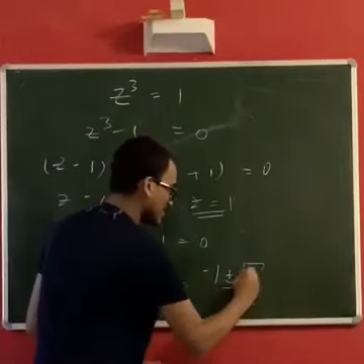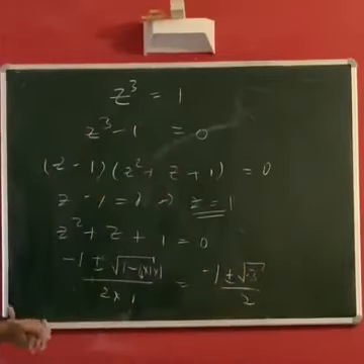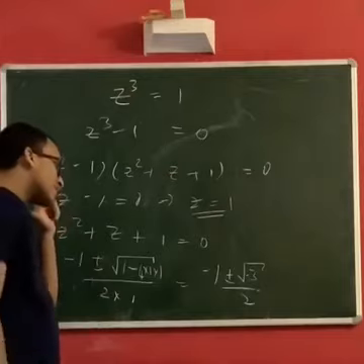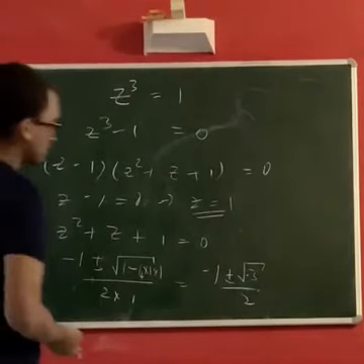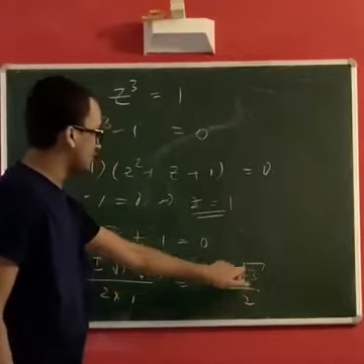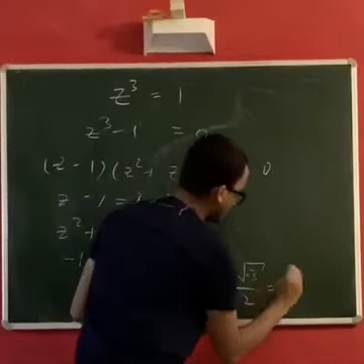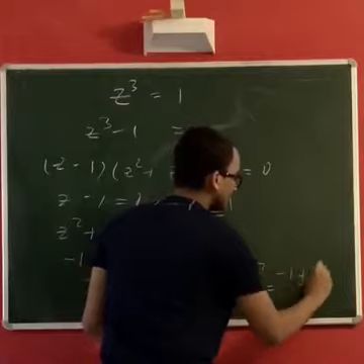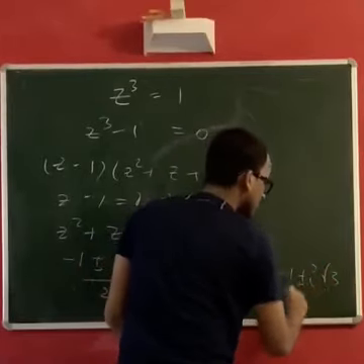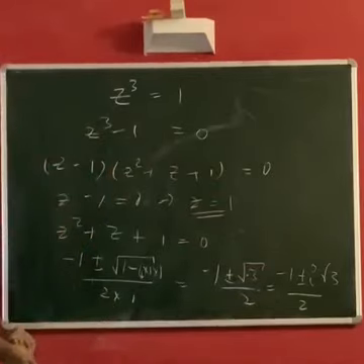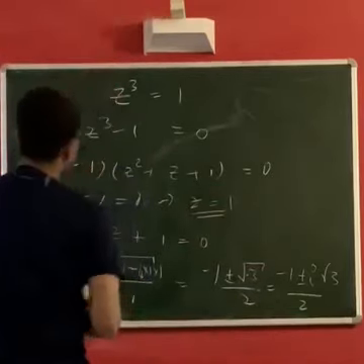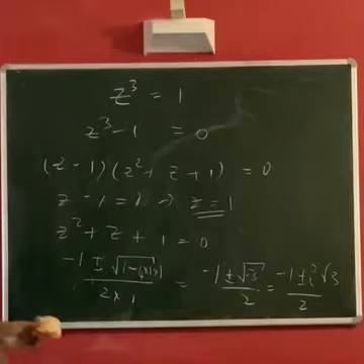Minus root 3. So how do we make sense of this now, and why is it special? First of all, we know we can write square root of minus 3 as i root 3. So minus 1 plus or minus i root 3 by 2. These are the two other solutions to the cube roots of unity. Why is this special? Is the next question.